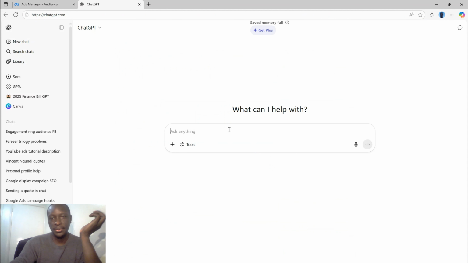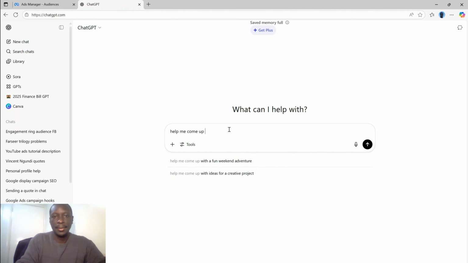So now, at first, we'll come to ChatGPT. I'll ask it to help me come up with audience targeting for engagement rings on Meta.